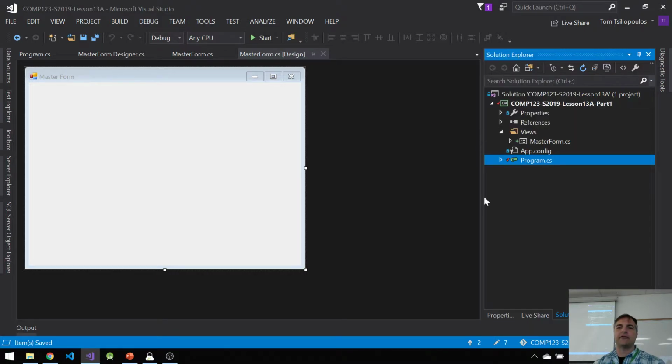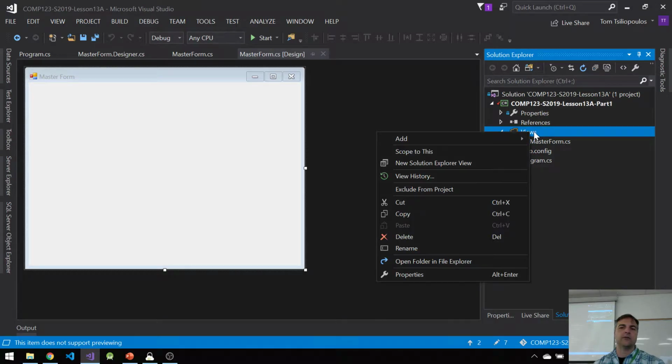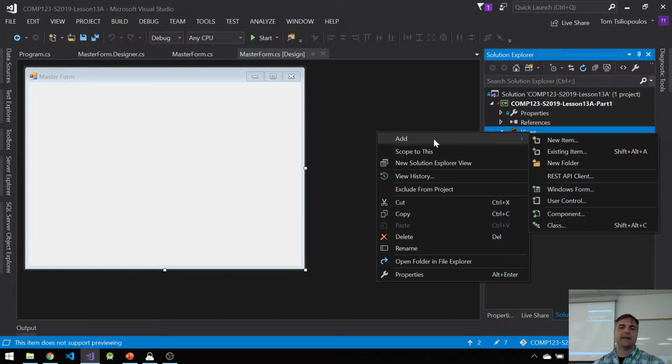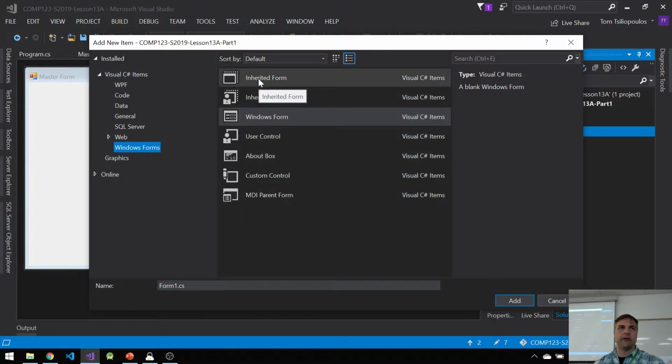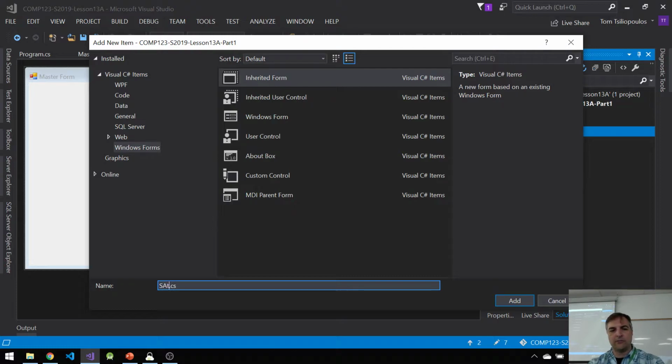If I want to add another form now, let's add in a start form. I'm going to right-click on my views, click Add, and click Windows Form. And if I did this Windows Form stuff, it would fail. What I actually want is an inherited form. This should be an inherited form template. Let's just call this start form, and I click Add.